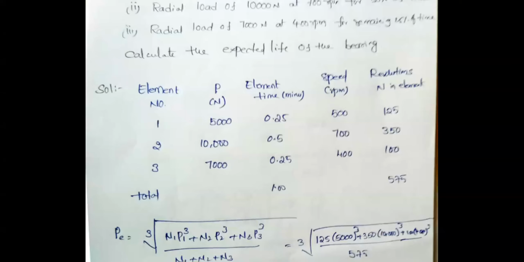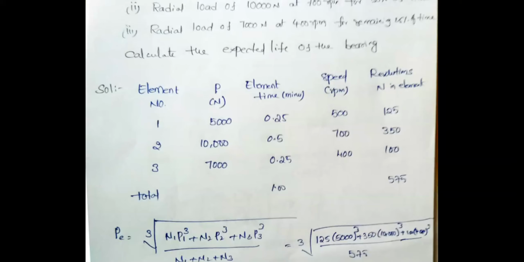Similarly, consider element number 2, which means the second cycle. In the second cycle you have 10,000 newtons, at what time? You have 50% of the time. Suppose instead of 50% of the time you have 1/4 of the revolution or 1/4 of the speed, then 1/4 into speed. Then you will get the total number of revolutions for that particular loading condition and that particular time.